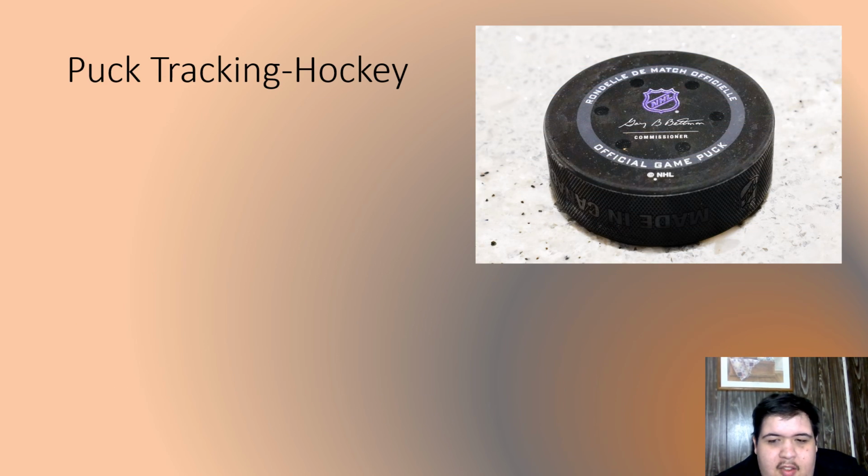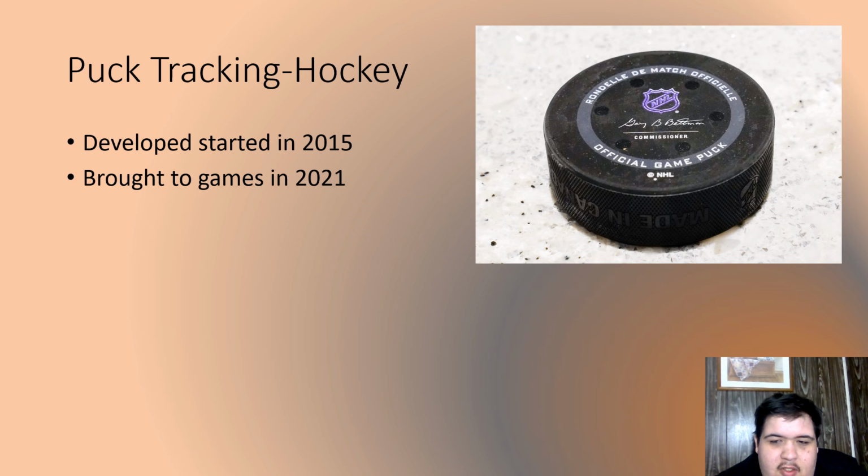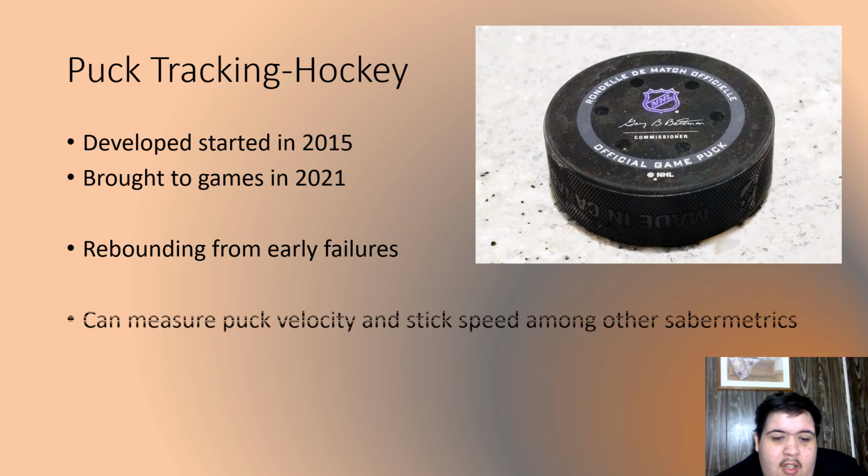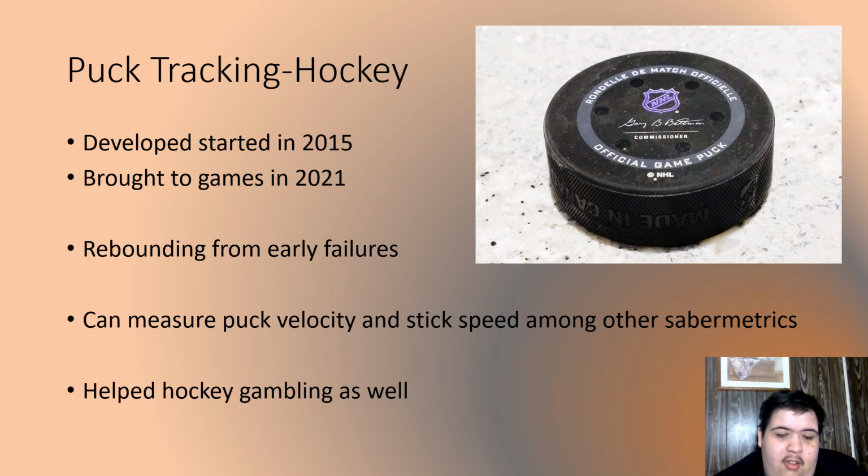Then you have puck tracking. This is the puck now, and each of these little dots here is inside the puck. There are these little laser trackers. The development of these pucks started in 2015 and brought to games in 2021. They rebounded from early failures because the puck didn't slide correctly, and now they can measure puck velocity and stick speed among other sabermetrics. It helped hockey gambling as well because people could bet on the fastest shot in the first period and other things as well.